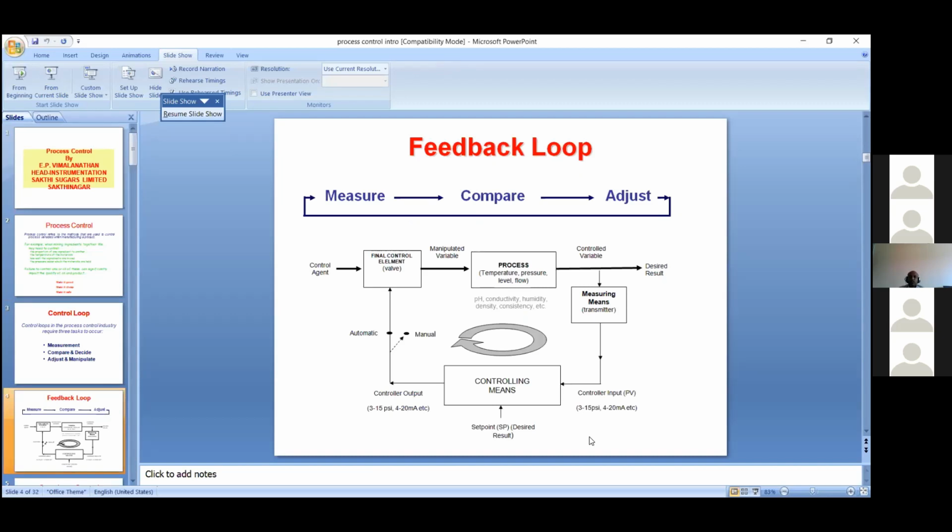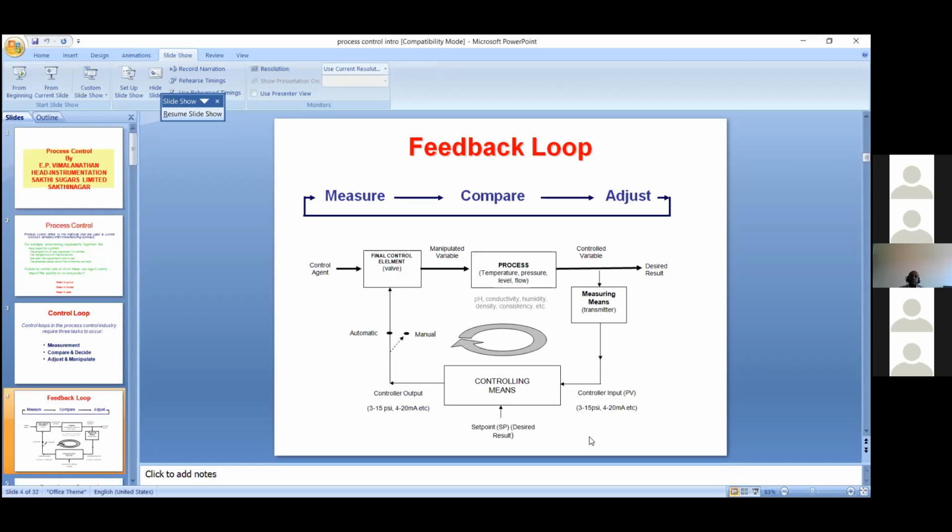So the process variable, be it temperature, pressure, level or flow, is monitored by the measuring means that transmits it as the output. That gives a control output in the form of 4 to 20 milliamps, and it goes to the error amplifier. The error amplifier, the controlling means, compares the PV and set point, and the error signal is given to the final control element, generally a valve.